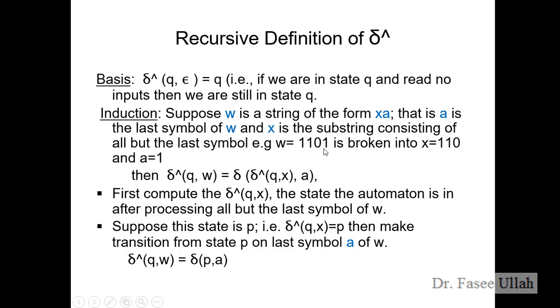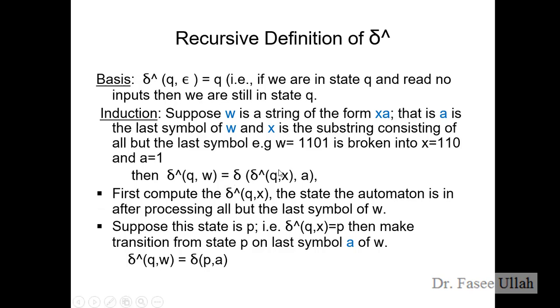We have an example over here. W is equal to 1101. If we divide it into X and A, then X can be represented by 110, and A is equal to 1, right? So this is the generic form of induction in the recursive definition for the transition function.